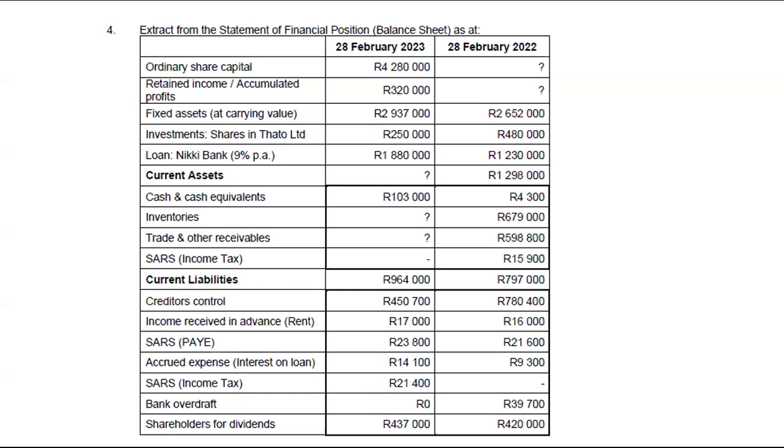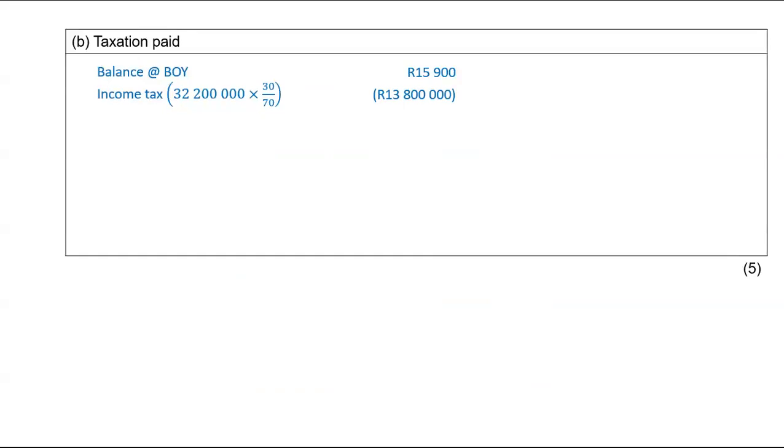SARS income tax for the current year is in trade and other payables. It means that it was not an outflow in the current year. We did not pay it. So it'll be an inflow. If it's in trade and other payables at the end of the current year, it'll be an inflow. If it was in trade and other receivables at the end of the current year, it would have been an outflow, as it would have meant that we overpaid SARS. Also, check a video on adjustments, income tax, and provisional payments. That's why I explained that thoroughly.